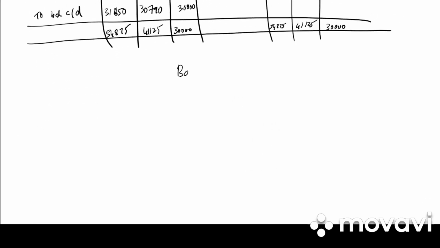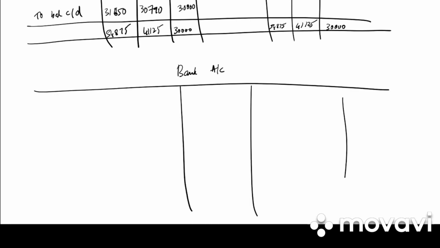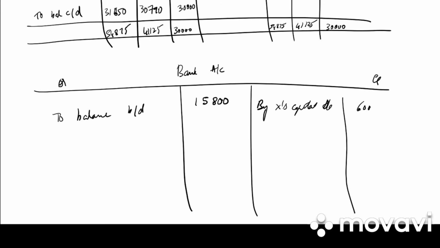Next we need to prepare the bank account. We have debit side, we have credit side. First step is to bring down the balance. In the old balance sheet they have given us balance brought down 15,800. Then we have on the credit side X capital account. So by X capital account it is 6,000. We total the bank account. Which side is more? Debit side is more, 15,800.